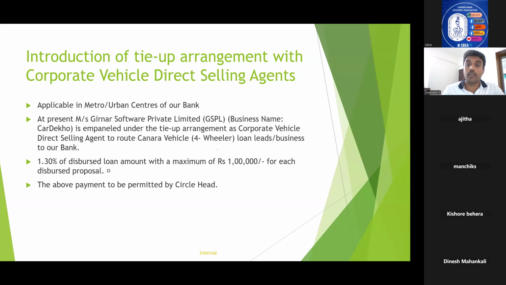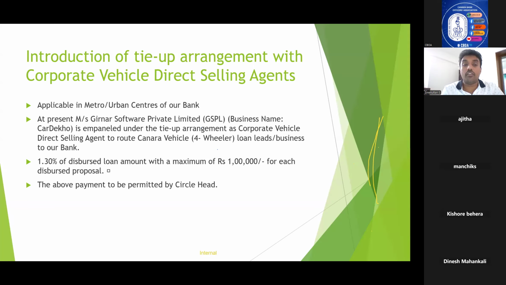Now, introduction of tie-up arrangement with the corporate vehicle DSA. Corporate vehicle DSA was introduced by the bank in 2024, so this is a relatively new guideline. It is applicable in metro and urban centers of the bank. The corporate DSA that is empaneled is Girnar Software Private Limited. As you all know, their popular trade name is CarDekho. Most of you have seen their app. They are our corporate vehicle direct selling agent.